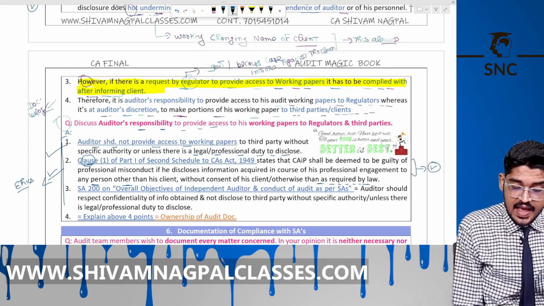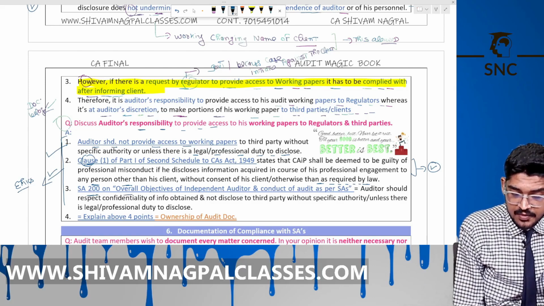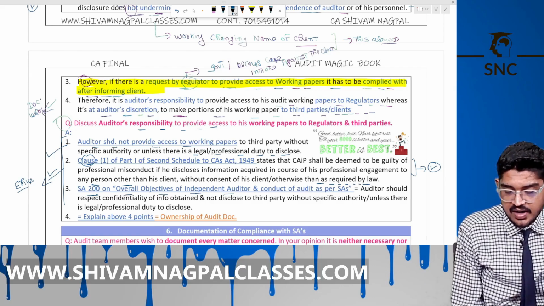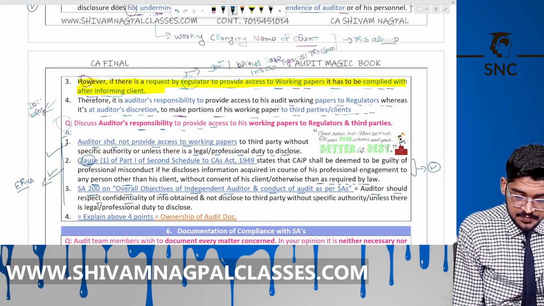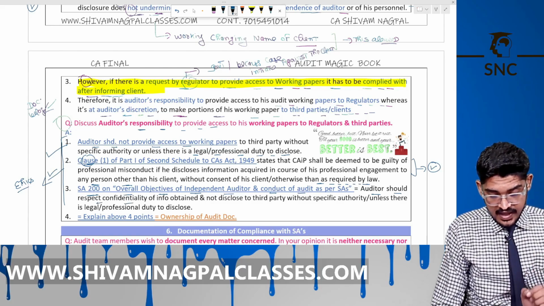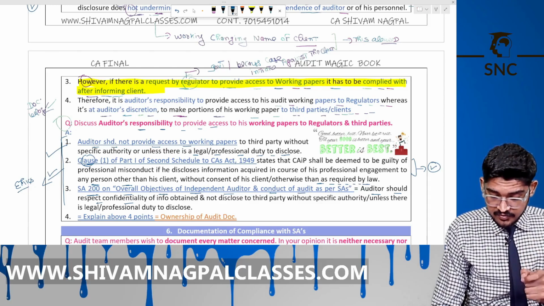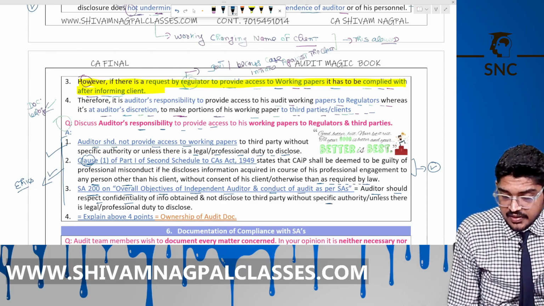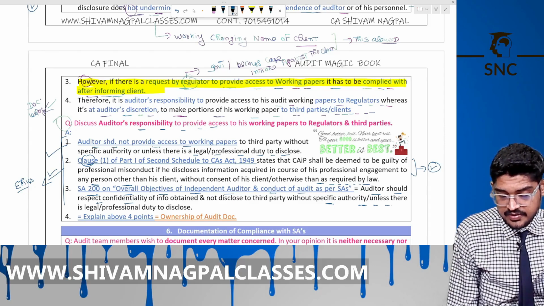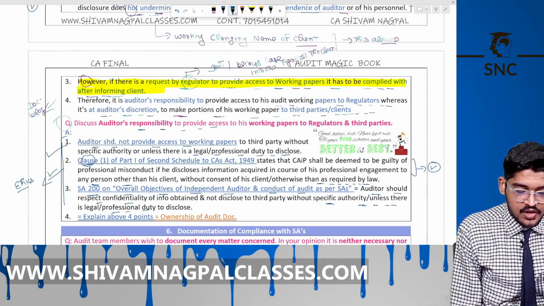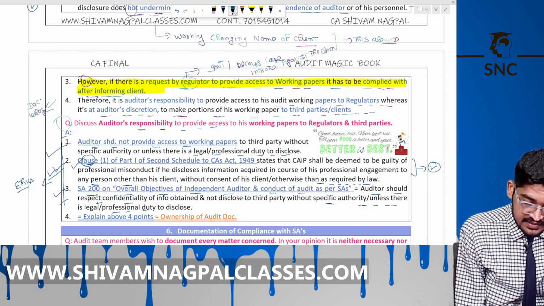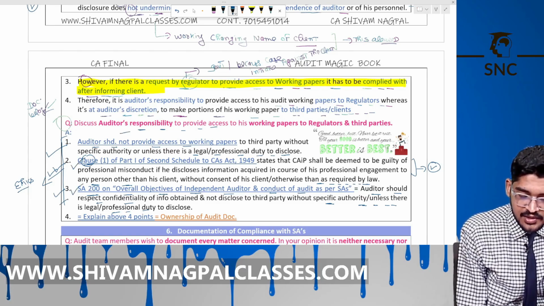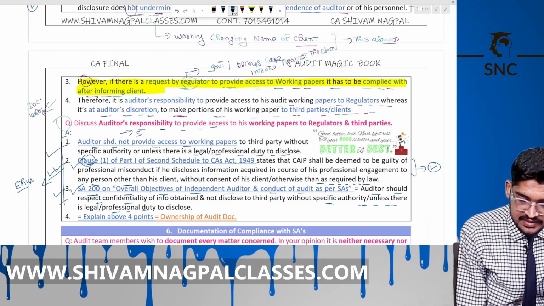Okay, SA 200, overall objective of the independent auditor. The auditor shall respect the confidentiality of the information obtained and not disclose it to a third party without specific authority, unless there is a legal or professional responsibility to do so. So different topics here: SA 200 says something, SA 230 says something, and SA 1 says something.